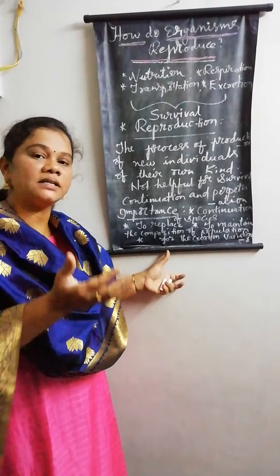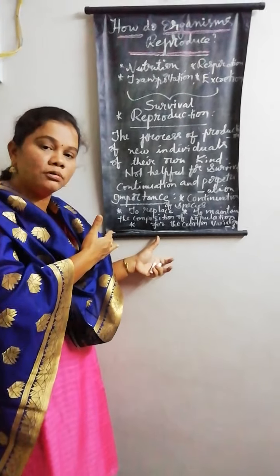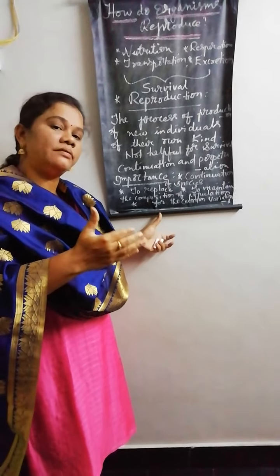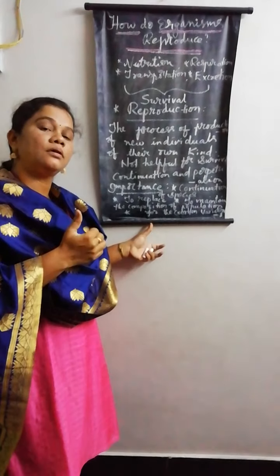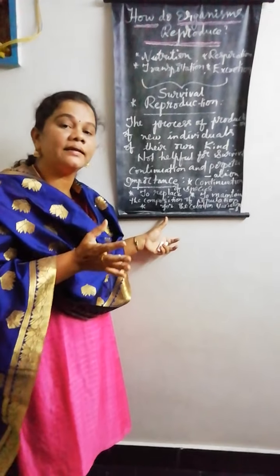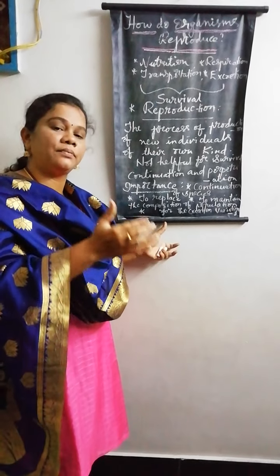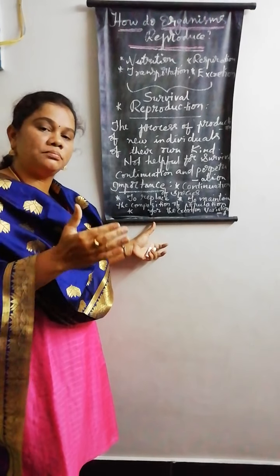So when the infants are becoming adults, or when adults are becoming old people, their number needs to be replaced. How can it be possible? By adding the new number. So which process is helpful for adding the new number or to maintain the composition of population? Reproduction is the process which is helpful to maintain the composition of population.